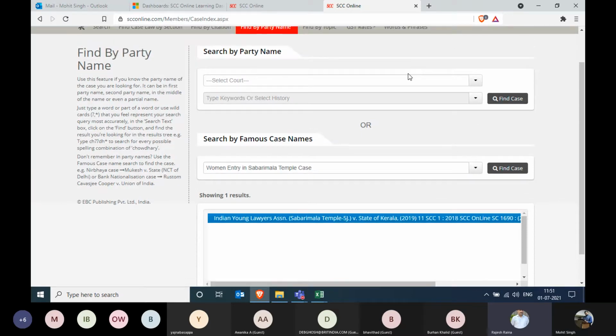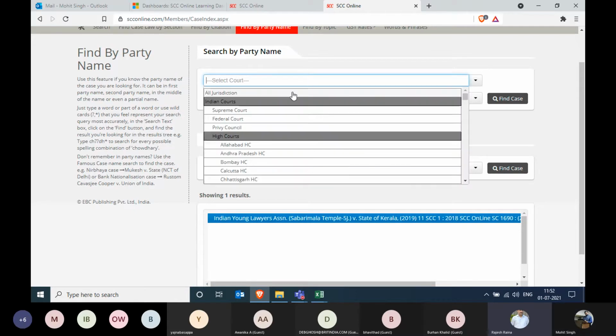Now, moving to the traditional one, finding by party name, whether you have an appellant or a respondent, you can type either of those over here. The first thing you have to do is select the jurisdiction. Whether it's the Supreme Court or a High Court, if you are not sure, you can simply select the all jurisdiction option. For example's sake, we'll select Supreme Court only.